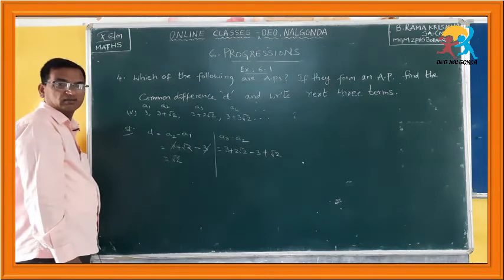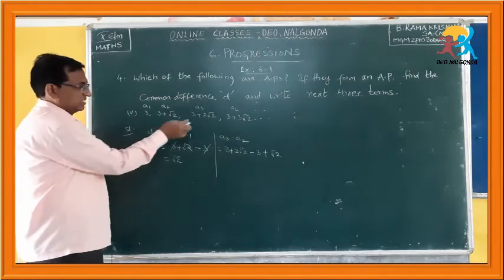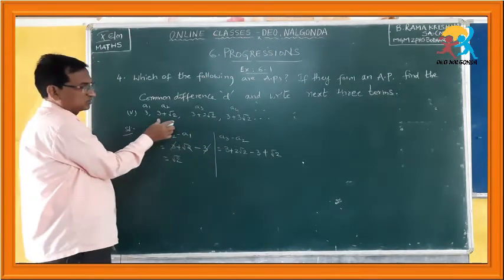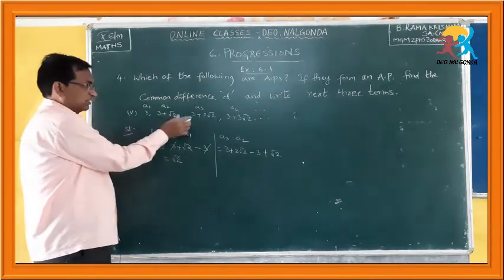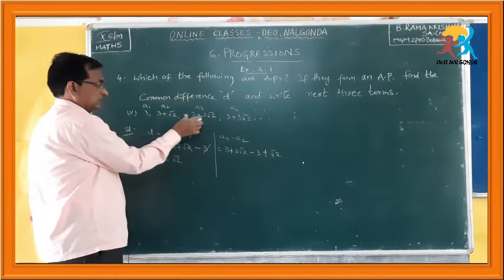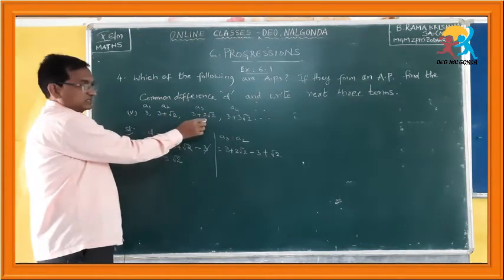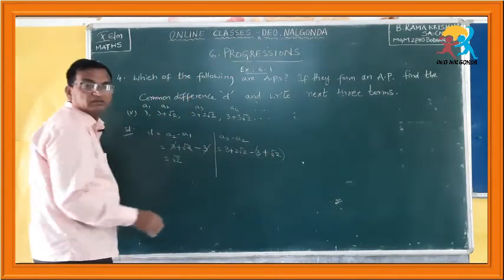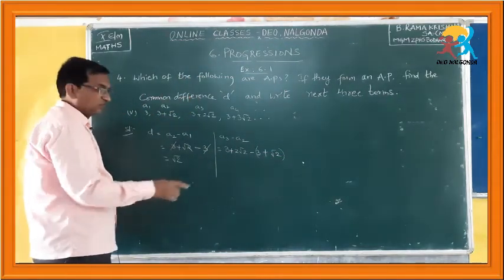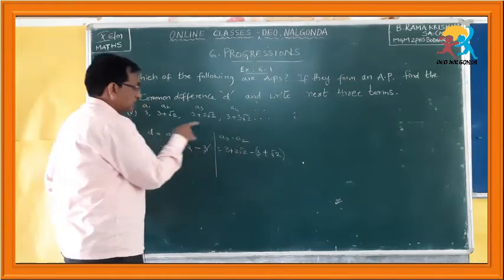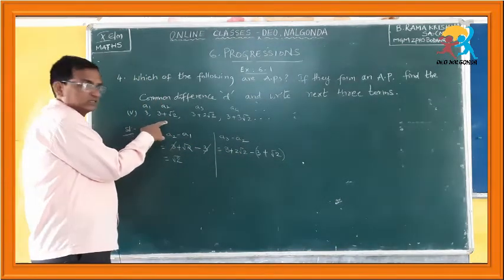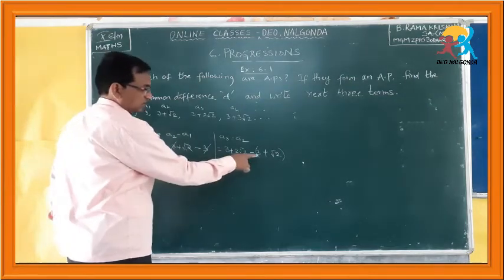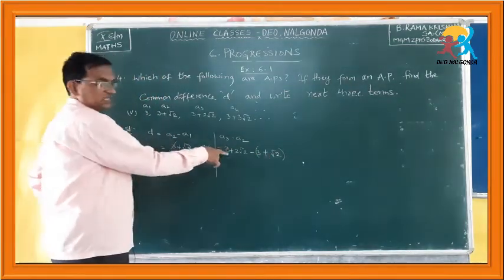Is this correct? Here this is a binomial expression, this is also a binomial expression. To subtract one binomial expression from another, the second binomial expression should be kept in brackets. If you put a minus and write down this number as it is, that will be wrong, because you have to subtract both of these terms.